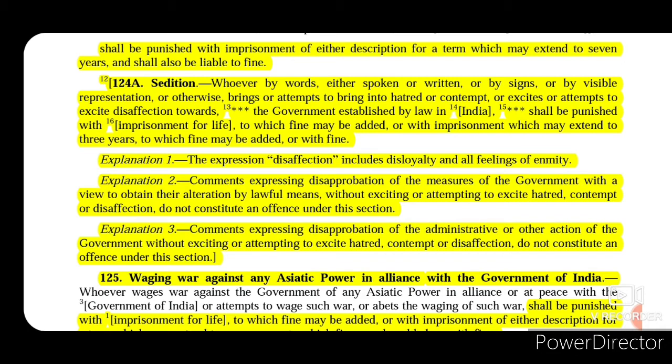Now the explanation says that the expression disaffection includes disloyalty and all feelings of enmity. And the explanation also says that comments expressing disapprobation of the measures of the government with a view to obtain their alteration by lawful means, without exciting or attempting to excite hatred, contempt or disaffection, do not constitute an offence under this section.